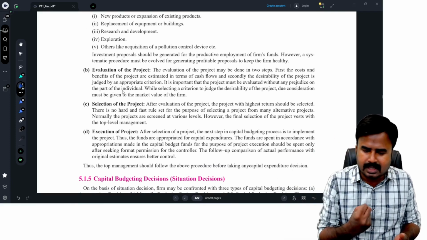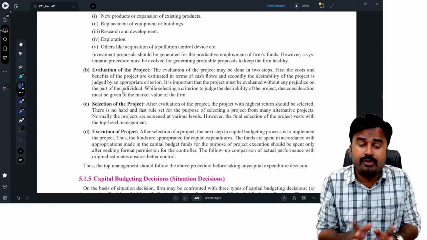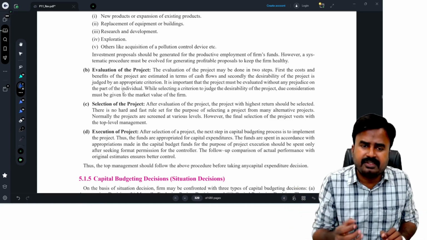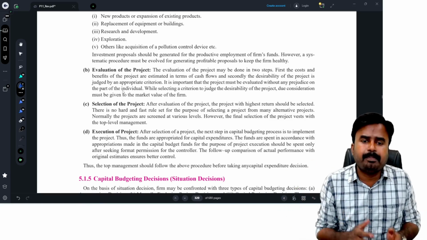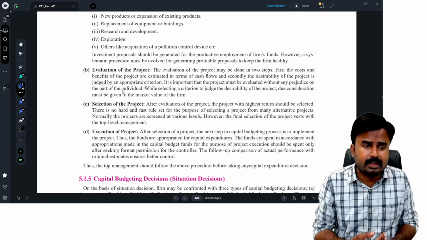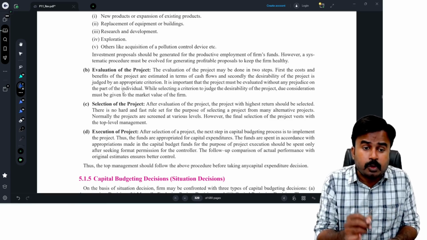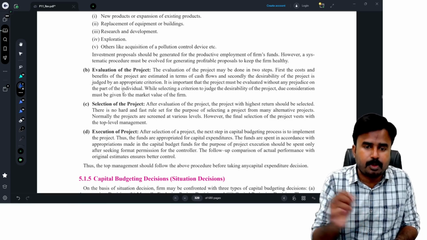So let me evaluate the project. Remember one thing, I've not invested any money till now. I got an idea, and I'm planning to invest in the project. So before investing a large amount of money in the business, first I should evaluate the project. I should evaluate the new business idea or new business project.